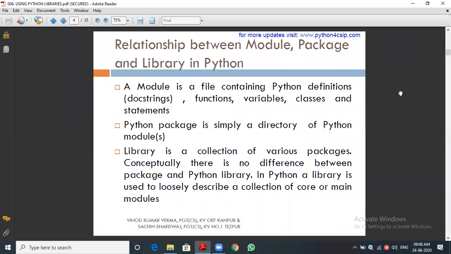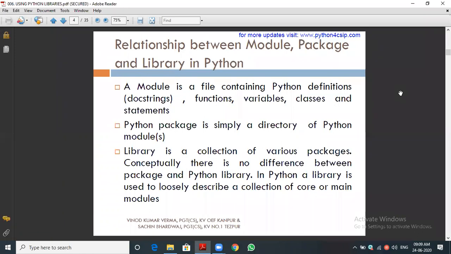Okay, students, today we will start the session with the basic concept of module. In the slide you can see the relationship between module, package, and library. Module, you already know. What is a module? Can anyone say what a module is? We have already seen modules, and we created modules too. Collection of function definitions. Very good.